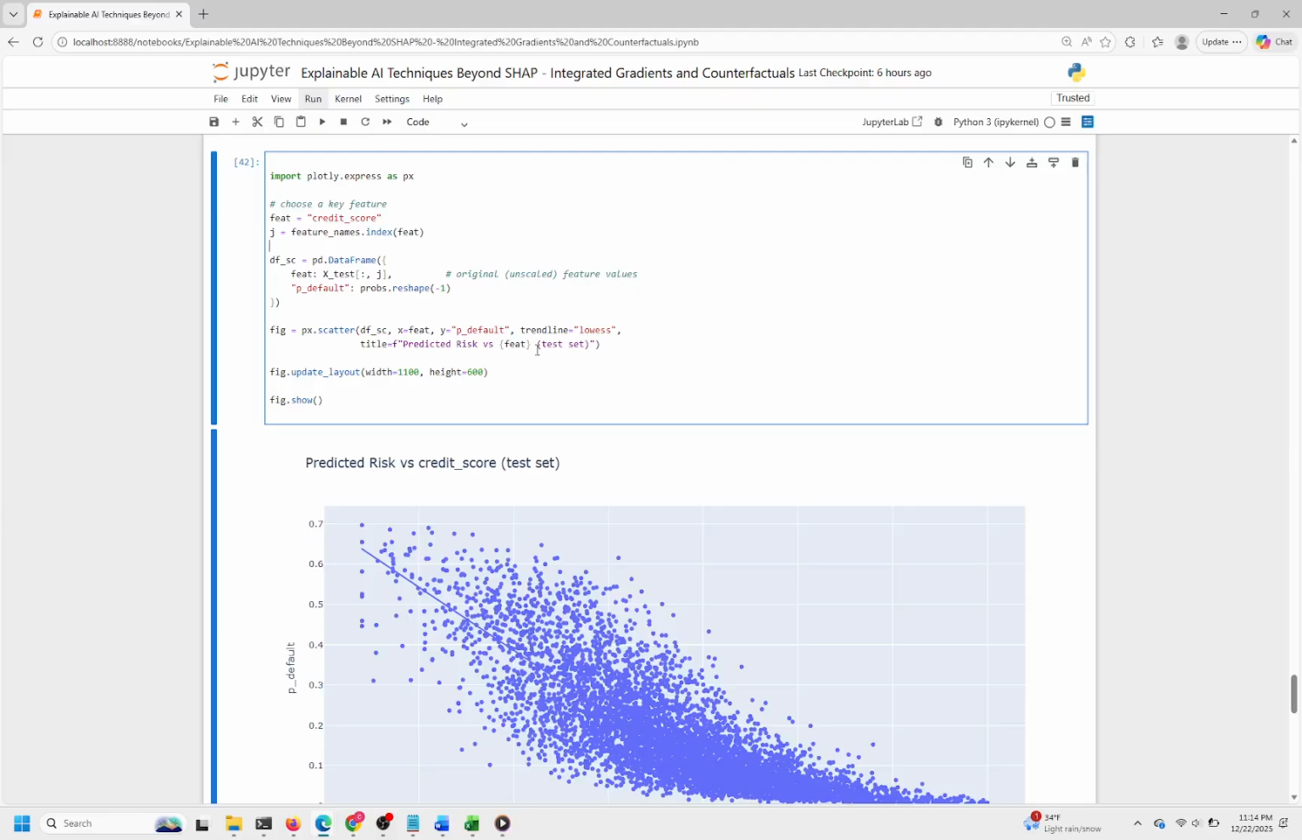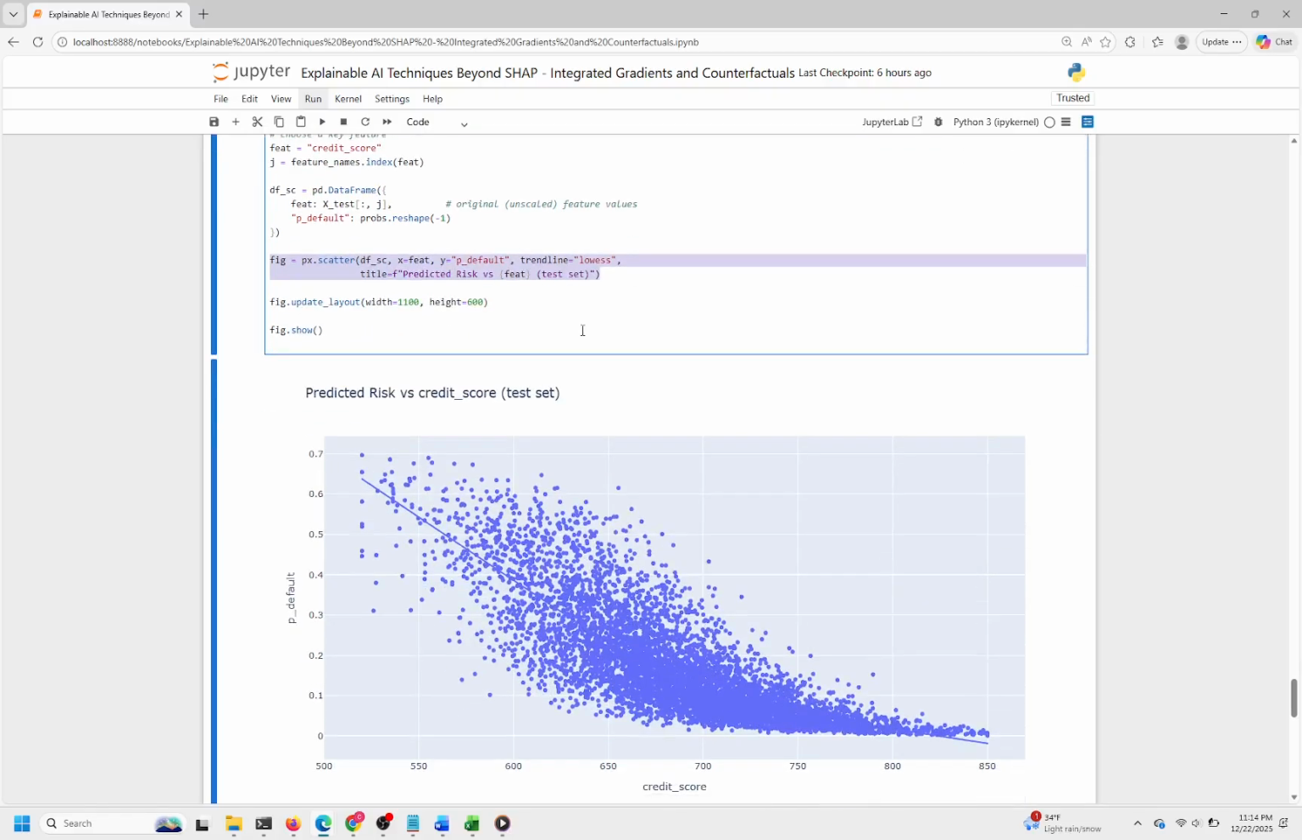This step-by-step accumulation of gradients helps us understand how each feature contributes to the model's prediction for that specific input. After computing IG for all sample points, we stack these arrays vertically into a single matrix, then convert it into a pandas data frame with feature names as columns. To facilitate visualization, we reshape the data frame from wide to long format using the melt function, which creates 2 columns, one for feature names and one for their corresponding IG values. This transformation is crucial for plotting as it allows us to compare the distribution of attributions across features more easily.